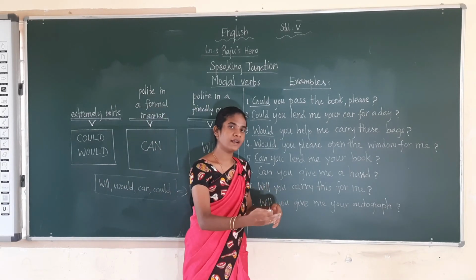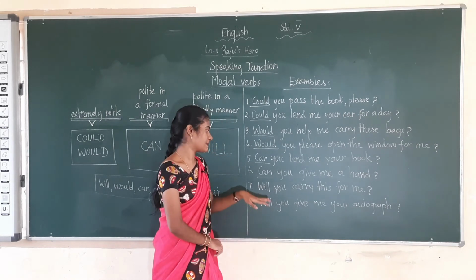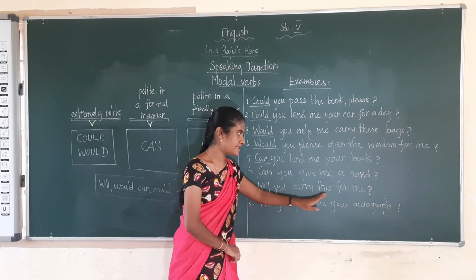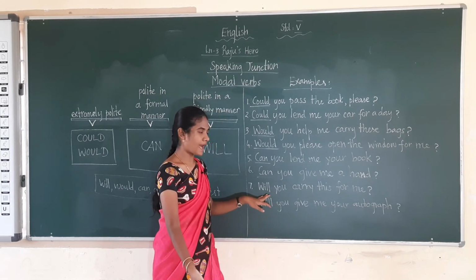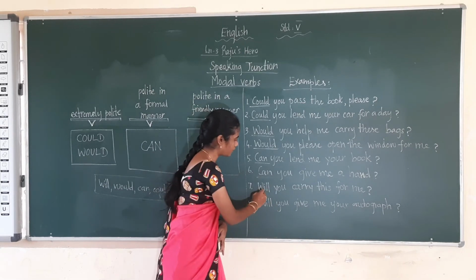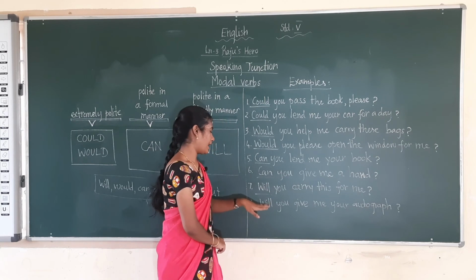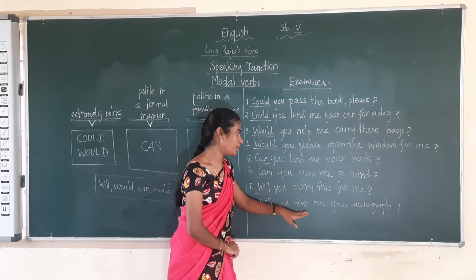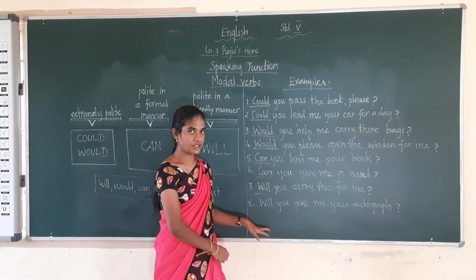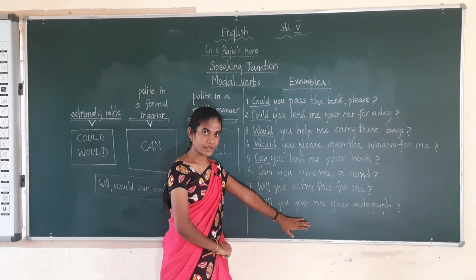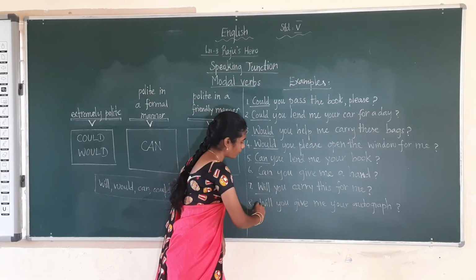So in a friendly manner, how will we ask our politeness? That is, will you carry this for me? So you are asking in a friendly manner, will you carry this for me? Okay, so will is the modal verb. And next, will you give me your autograph? So in a friendly manner, they are asking what? Will you give me your autograph? So will is the modal verb.